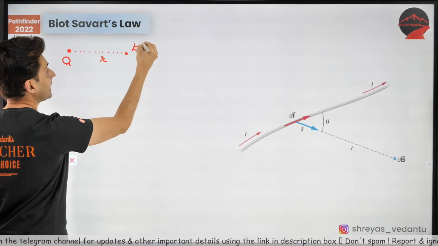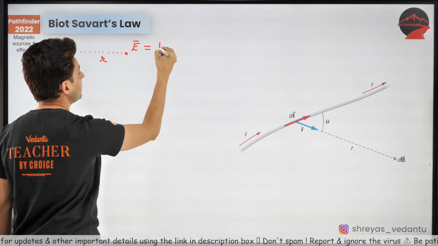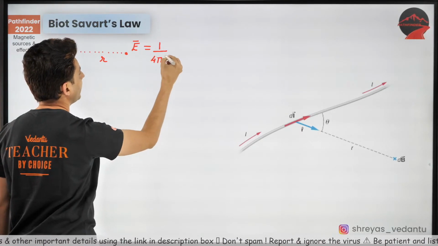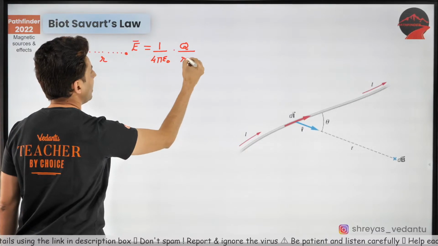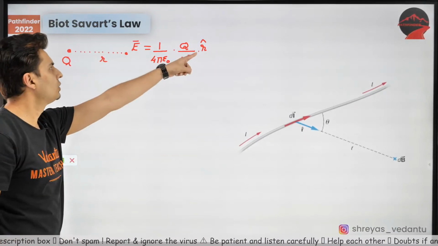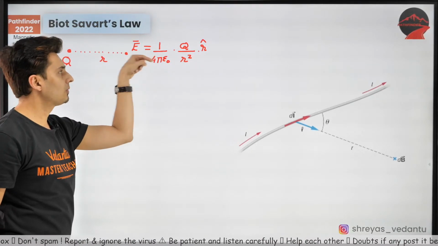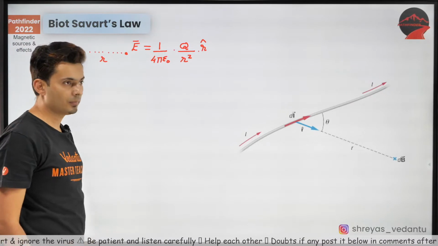The electric field was 1 upon 4 pi epsilon naught, Q divided by R square, and we had R hat over here. That was the unit vector in the direction of that distance, the position vector. This was the electric field.